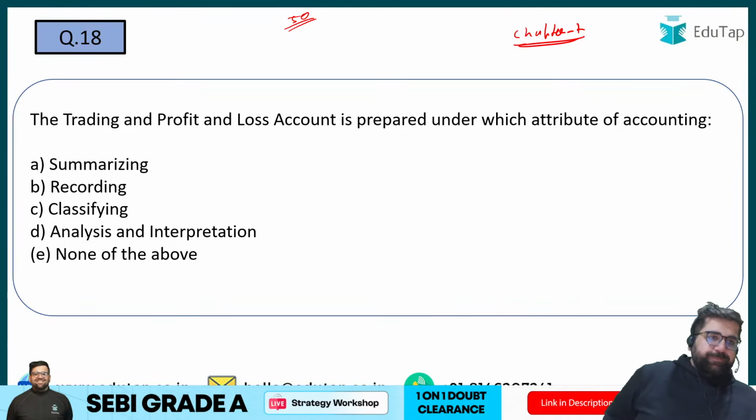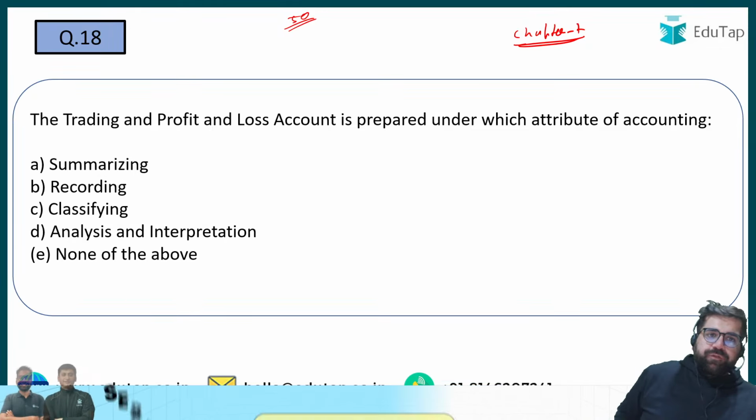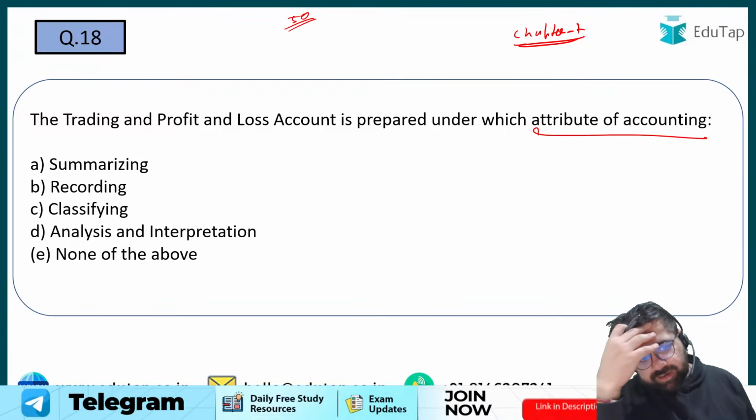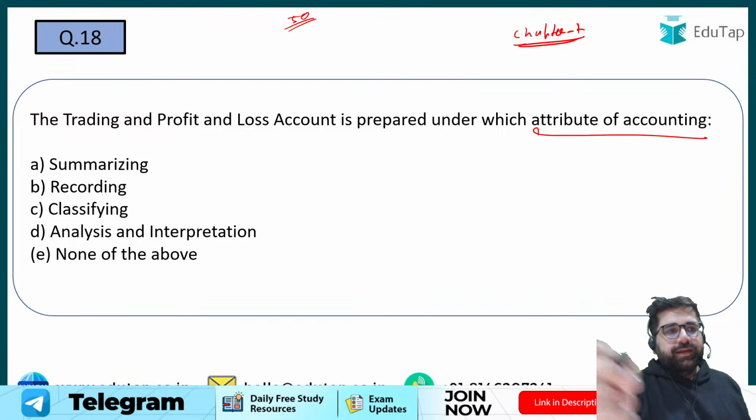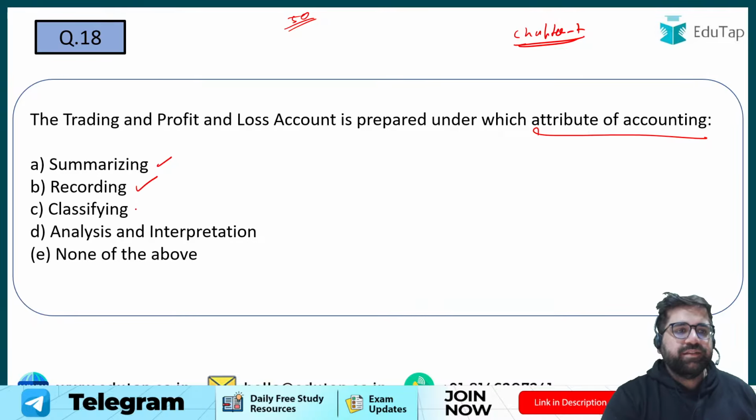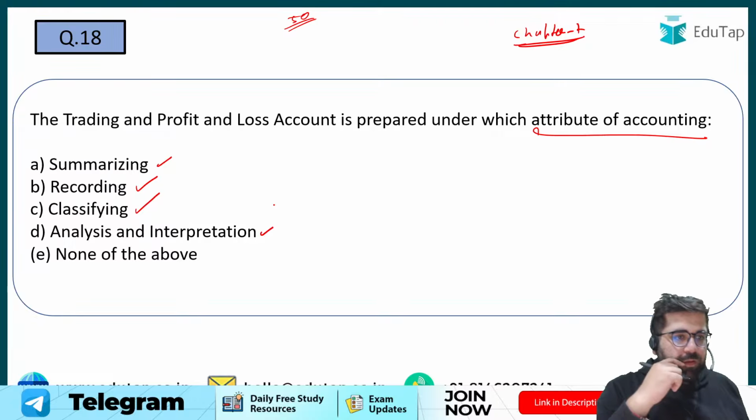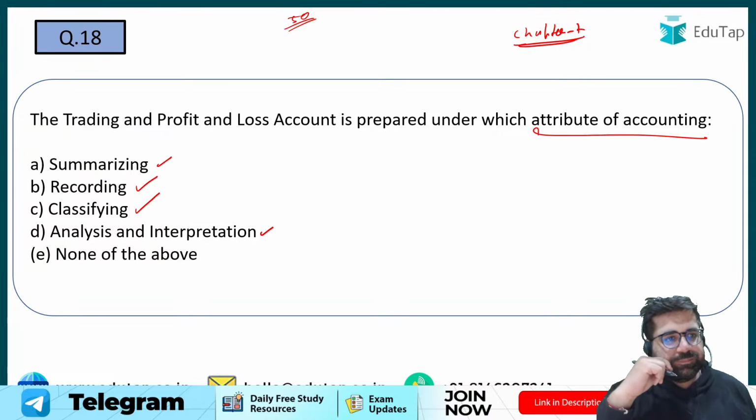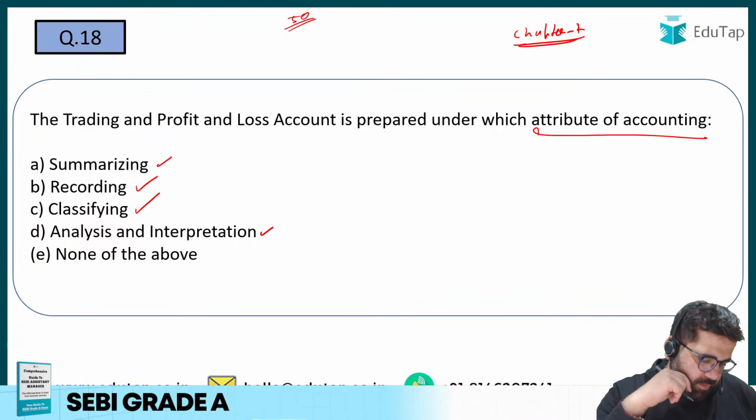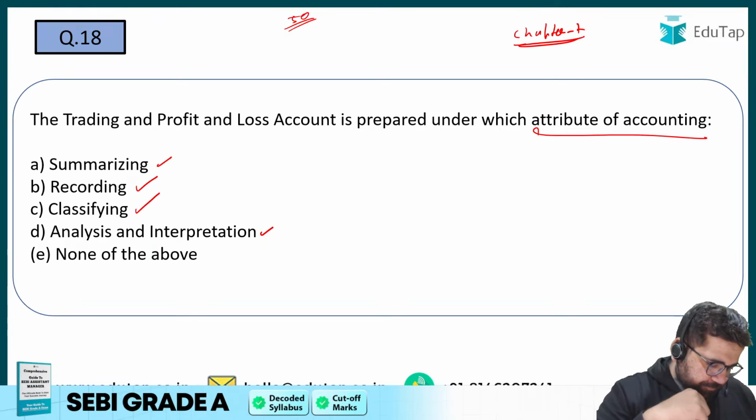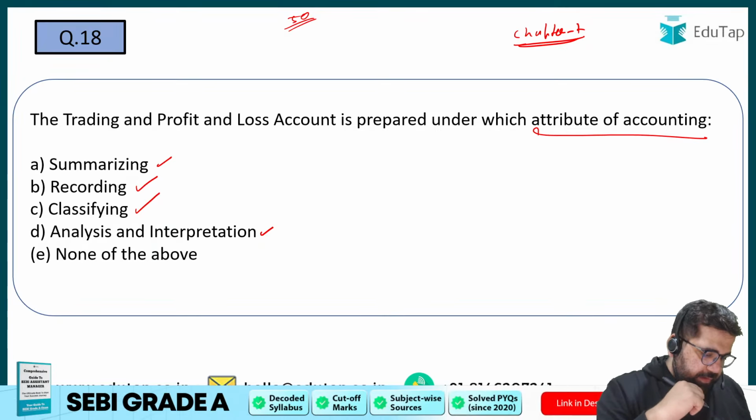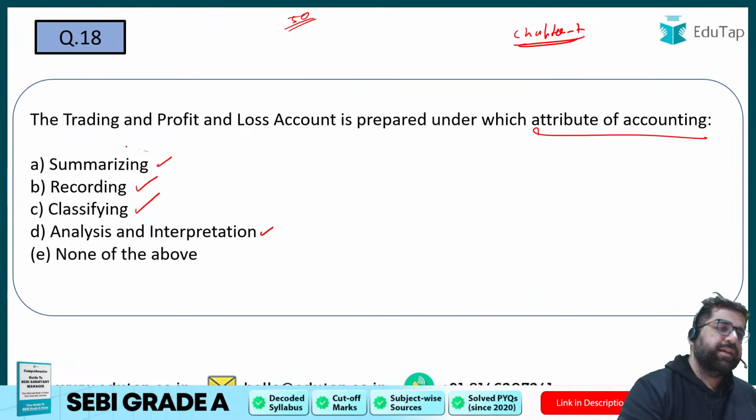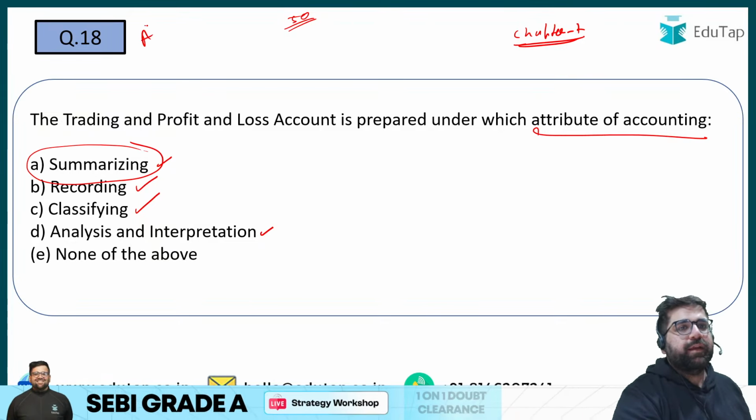Question number 18. The trading and profit and loss account is prepared under which attribute of accounting? Is it for summarizing? Is it for recording? Is it for classifying? Is it for analysis and interpretation? Analysis and interpretation. 18th. It is for summarizing. Yes, the correct answer will be option number A.